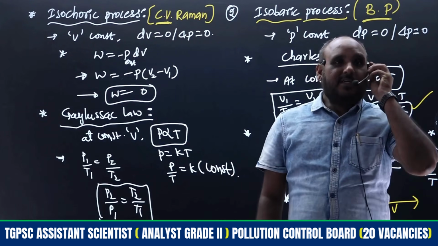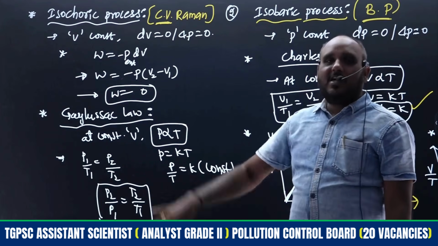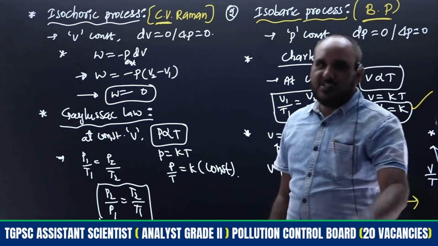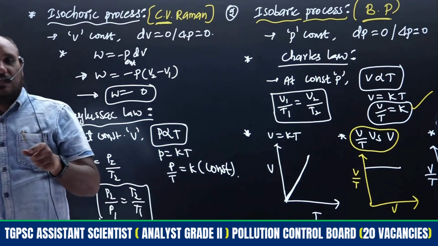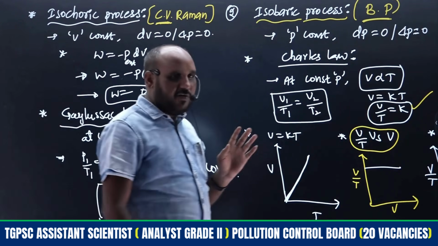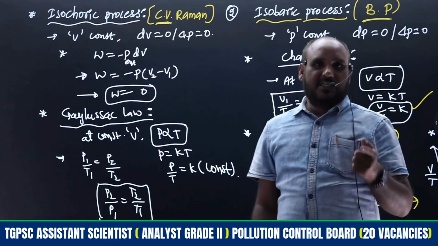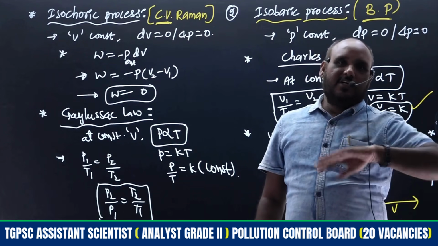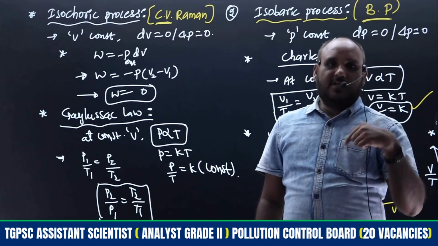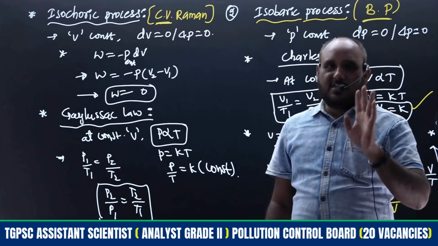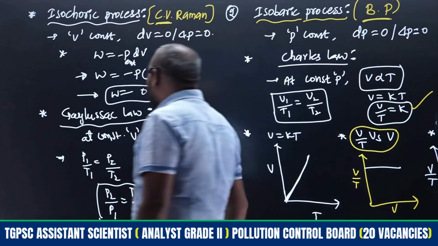At that time all these relations are helpful. Each and every relation is important. If volumes are given, which equation is utilized to calculate work done? If pressures are given, how do we convert them into volumes? If temperatures are given, converted into pressures, all those conversions are very important.